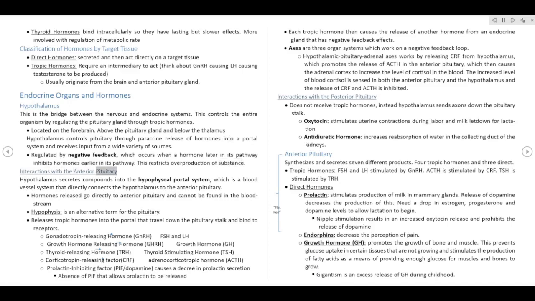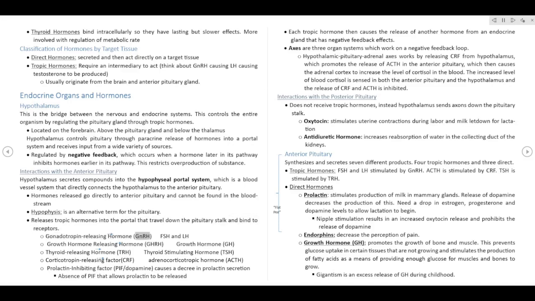Interactions with the anterior pituitary. The hypothalamus secretes compounds into the hypophyseal portal system, which is a blood vessel system that directly connects the hypothalamus to the anterior pituitary. Hormones released go directly to the anterior pituitary and cannot be found in the bloodstream. Hypophysis is an alternative term for the pituitary. Releases tropic hormones into the portal that travel down the pituitary stalk and bind to receptors.